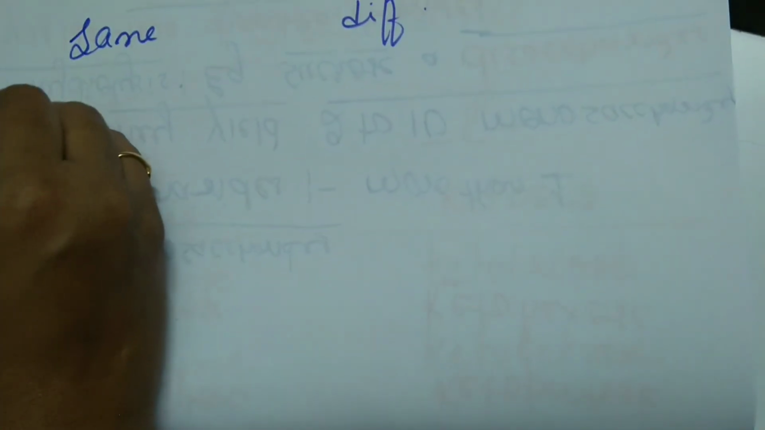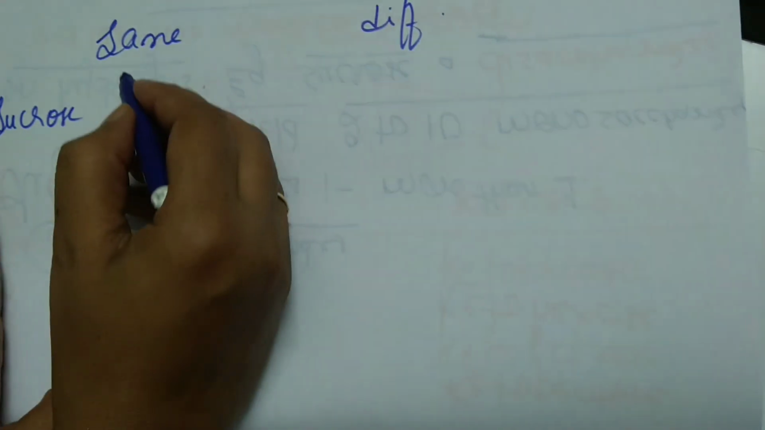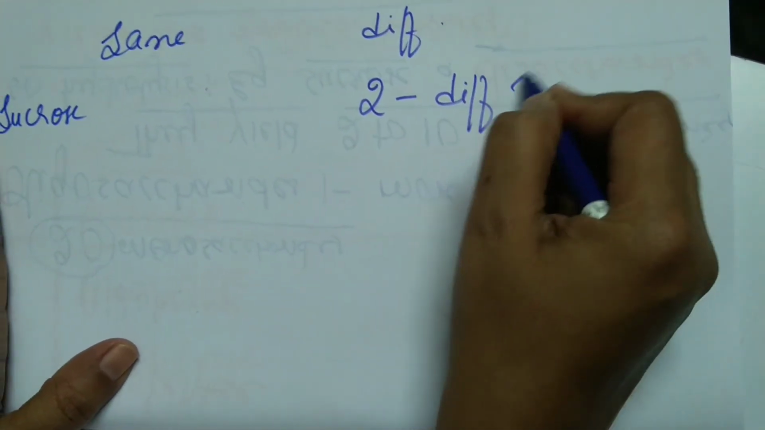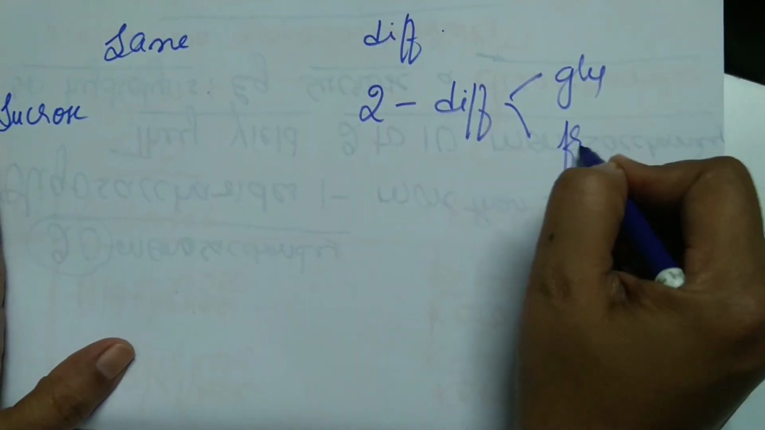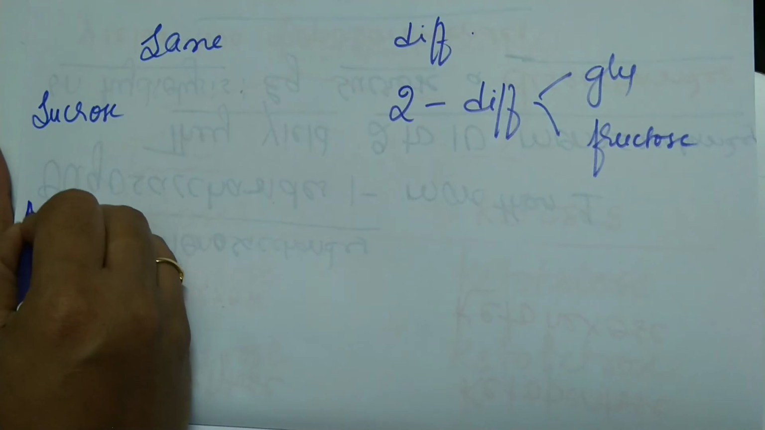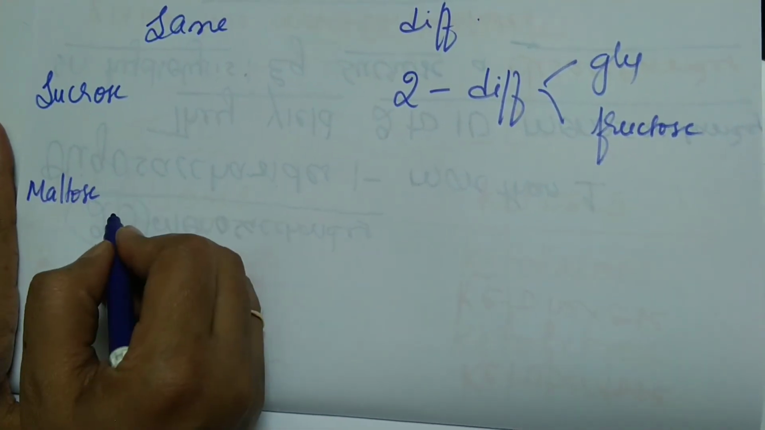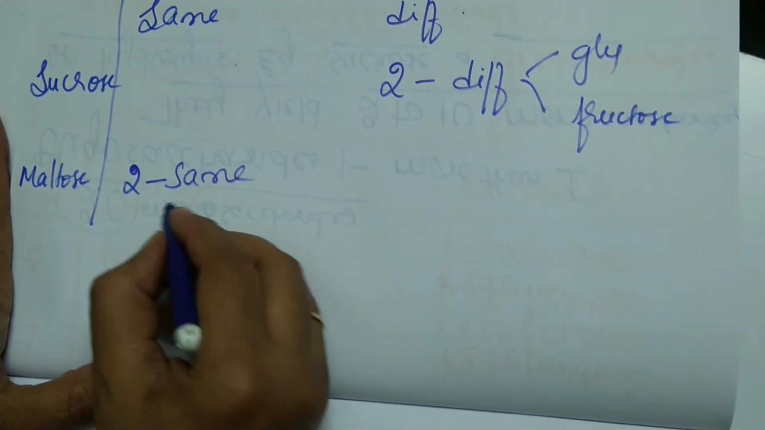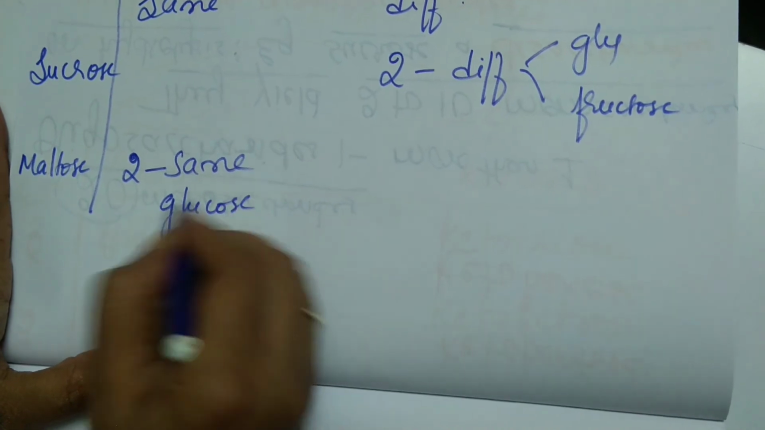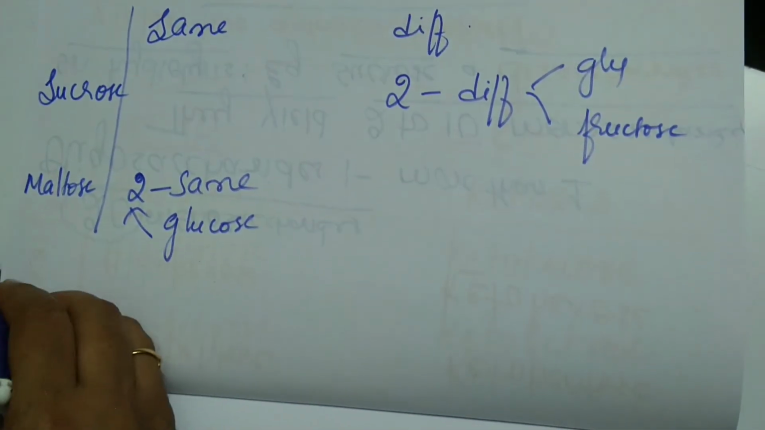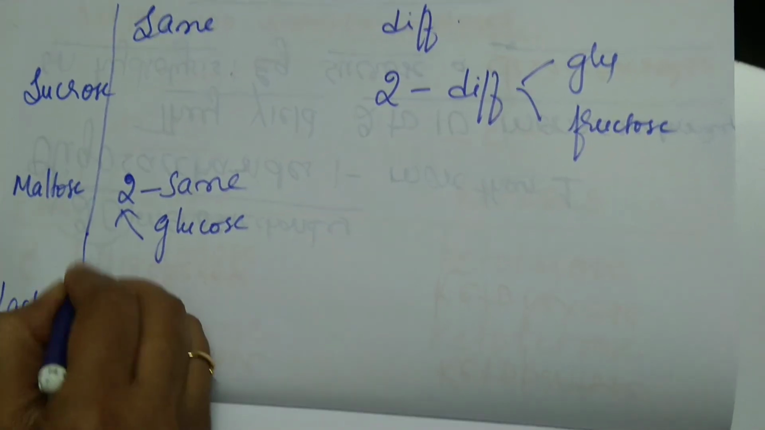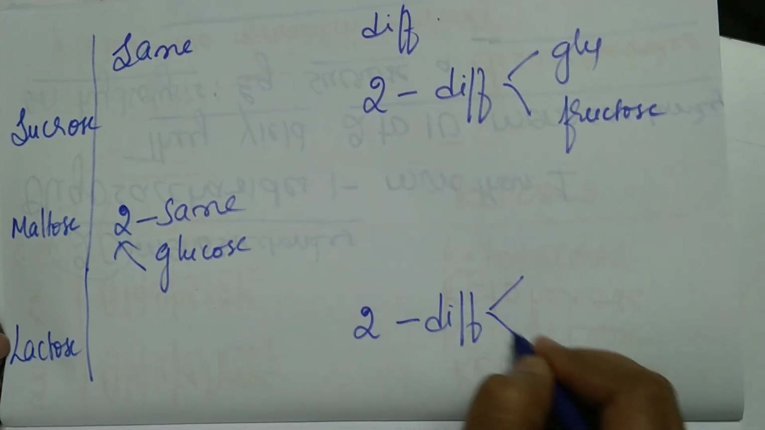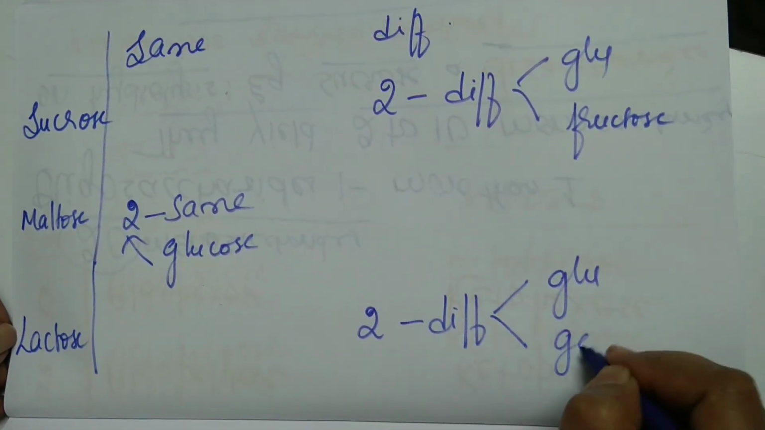For example, if I take sucrose, sucrose gives me 2 monosaccharides which are different. Which are they? Glucose and fructose. If I take maltose, maltose gives me 2 monosaccharide units which are the same. And which are they? Glucose. How many glucose units are there? 2. If I take lactose, lactose gives me 2 monosaccharide units which are different. And which are they? Glucose and galactose.